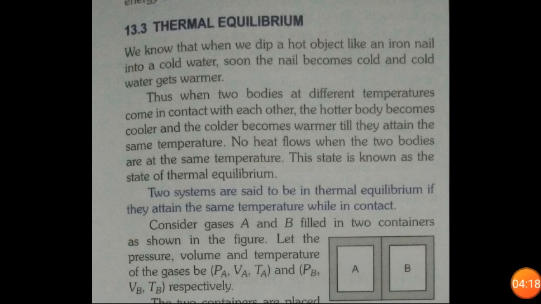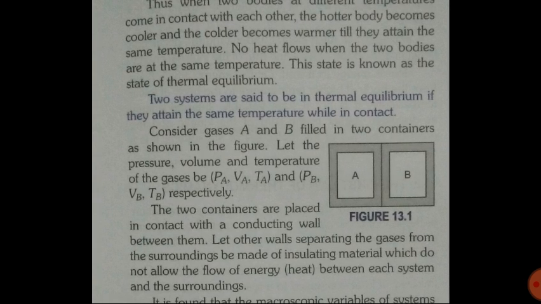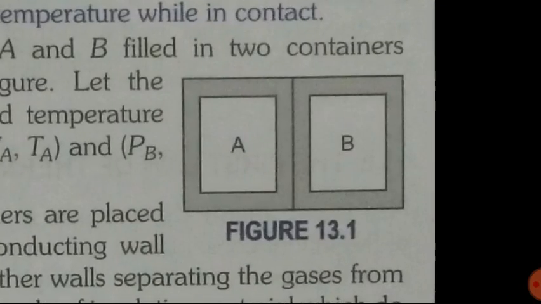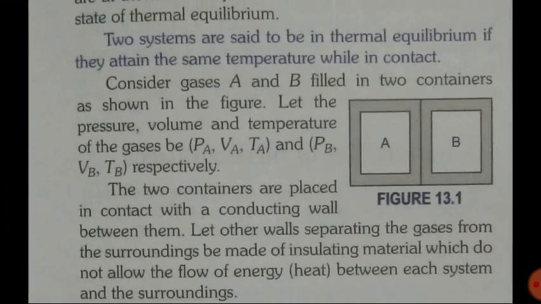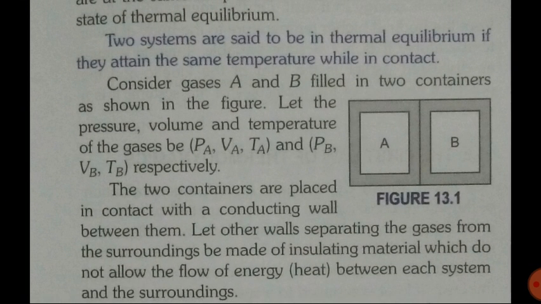Now first let's discuss thermal equilibrium. I will explain it very briefly. Two systems are said to be in thermal equilibrium if they attain the same temperature while in contact. So here we have two systems A and B, kept in contact. The thermodynamic parameters, pressure, volume and temperature, for A are PA, VA, TA, and for B they are PB, VB, TB.